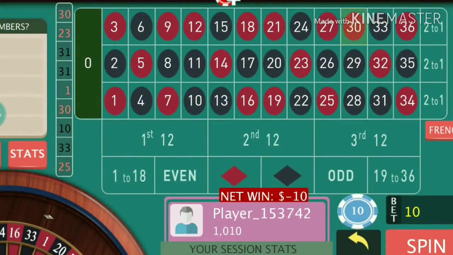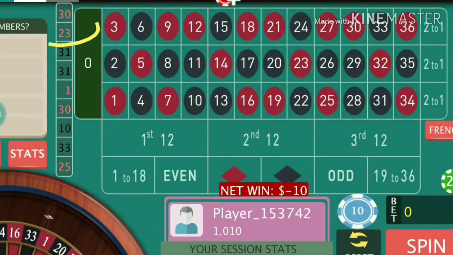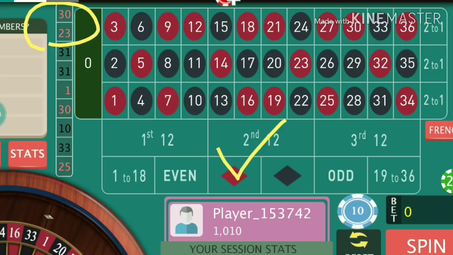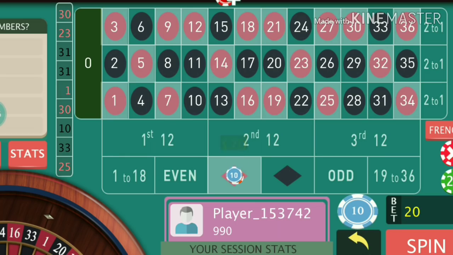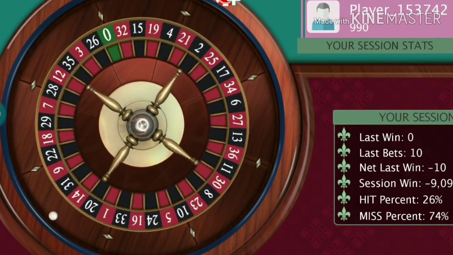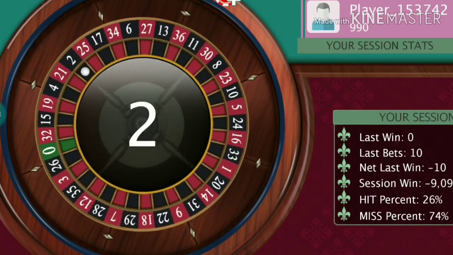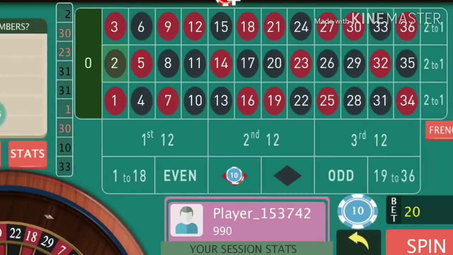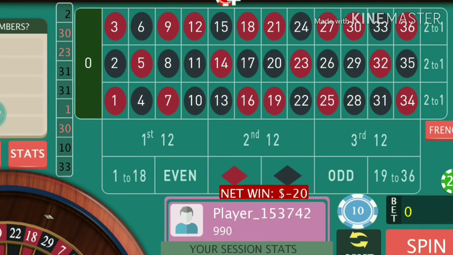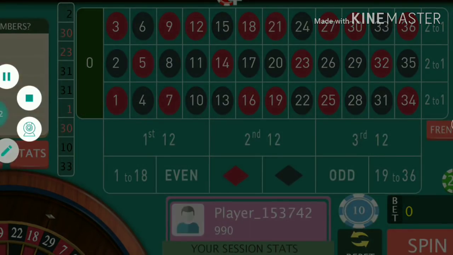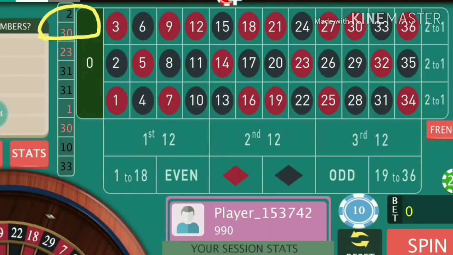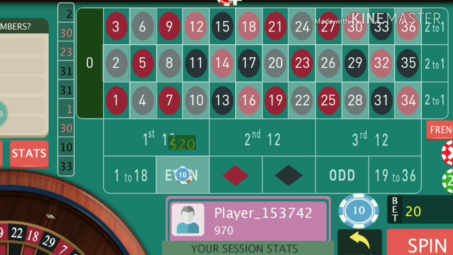So again look at the trend. Now it has shifted to the red position, so I will go with red, and our last spin was 1 unit and I lost there, so this time it's 2 units on red. Okay, it's black and I lose here, but the trend has shifted to even numbers, so we'll go with even numbers with 3 units.